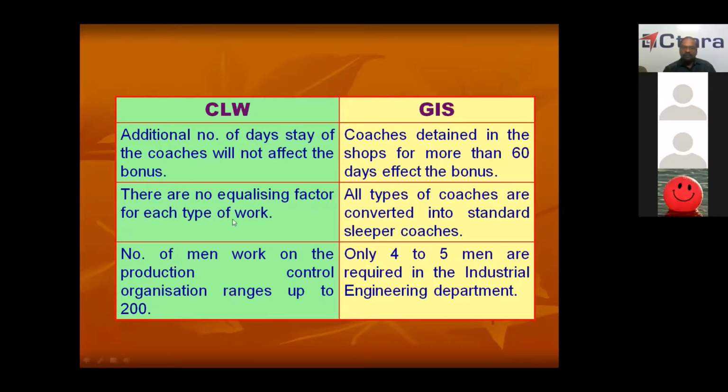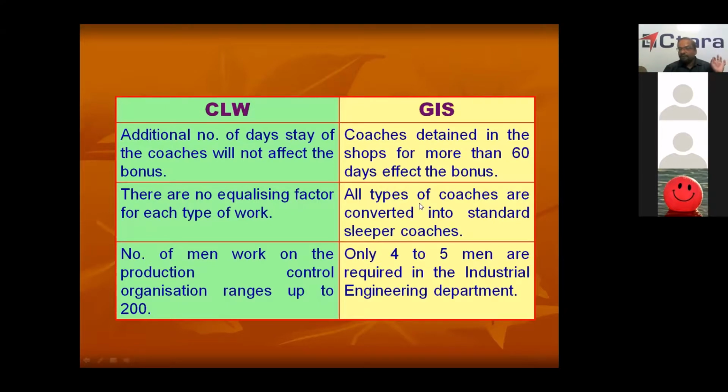There are no equalizing factor for each type of work. Here in CLW, since time is the yardstick, all the activities are at given time, time is the only check. So whether you are doing a 3-type coach or 82-type coach or general coach, there is no equalizing factor. Everything is in terms of time.